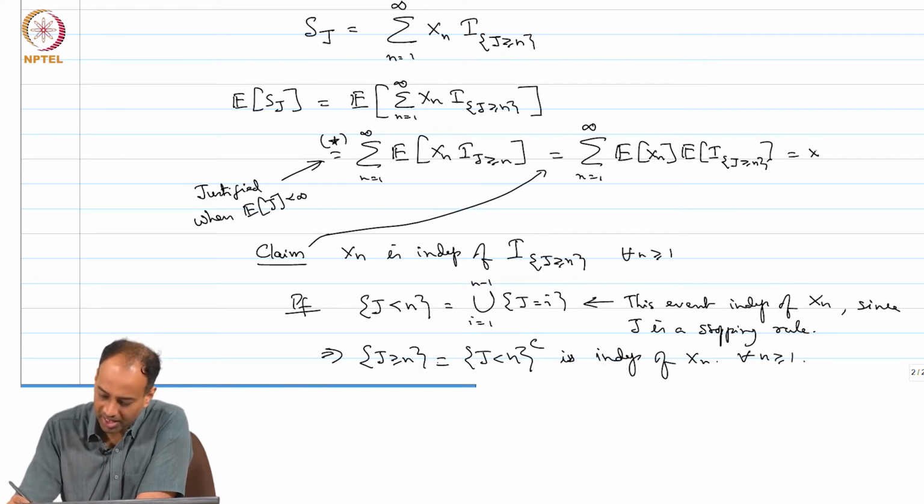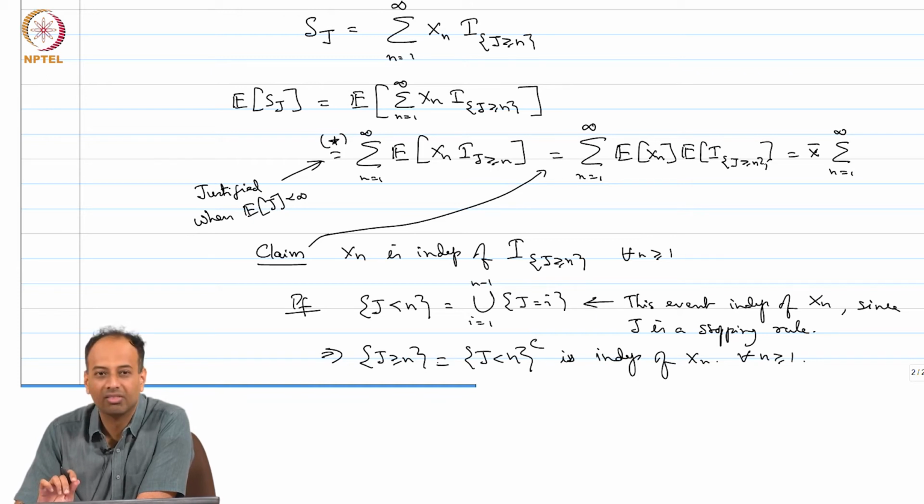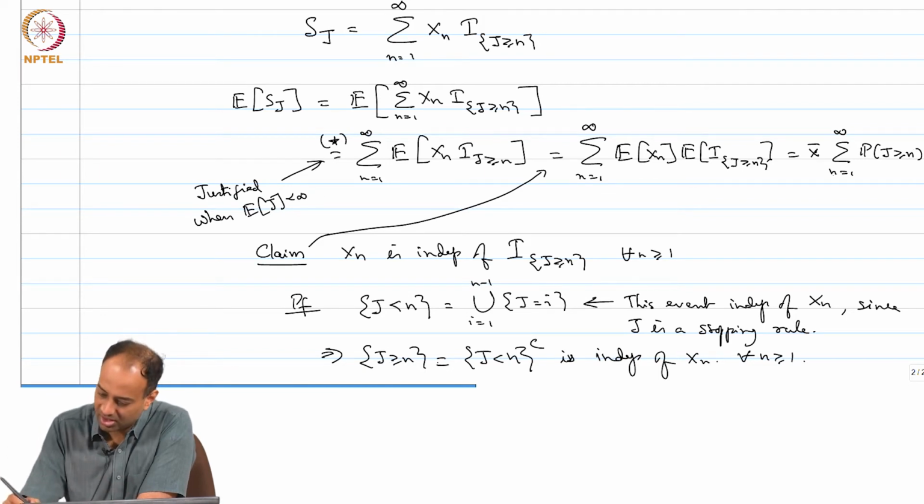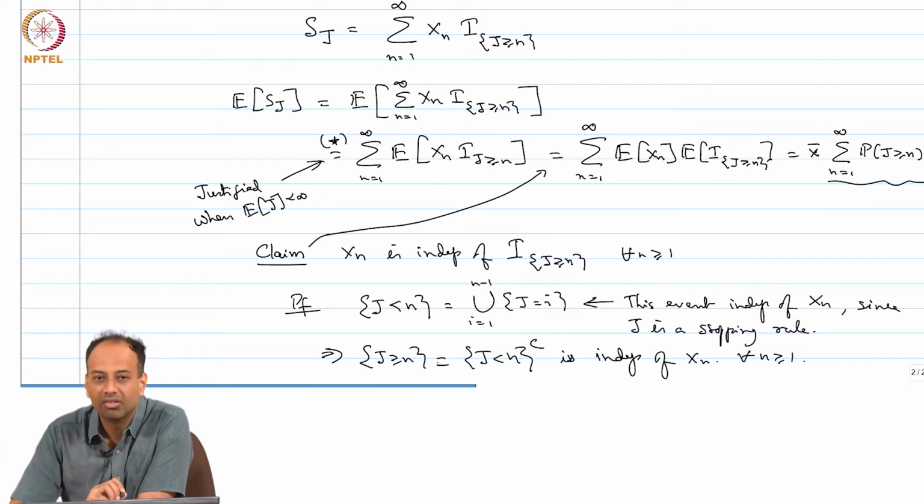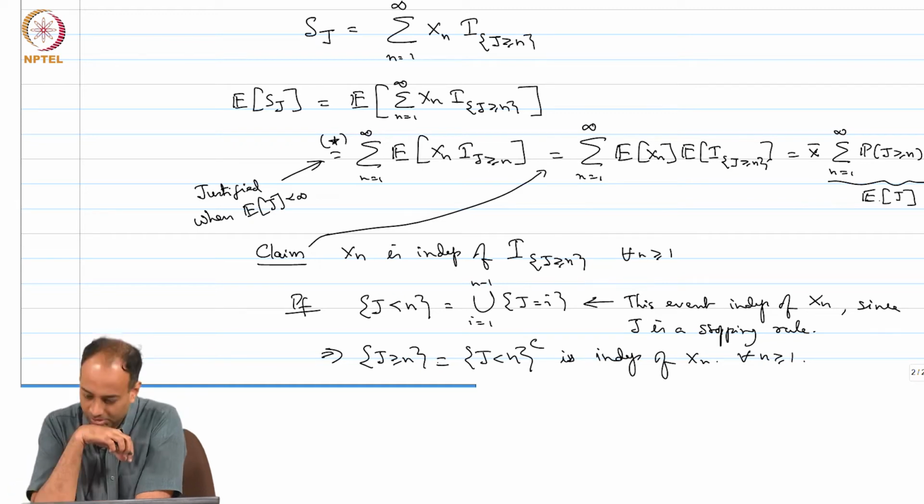Is equal to x bar, the common x bar that comes out, sum over n equals 1 to infinity. What is the expectation of the indicator of J greater than or equal to n? The expectation of an indicator is a probability. So, that is the probability that J is greater than or equal to n, and what is this? This is the sum of the CCDF for this non-negative, integer-valued random variable. So, this is just the expectation of J.